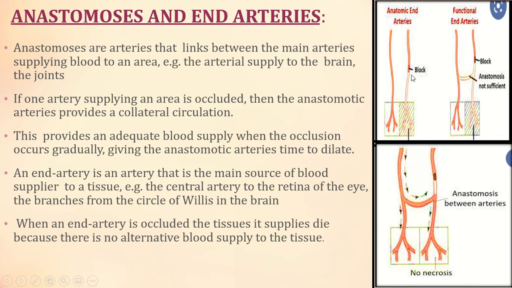Here you can see there is a block occurring and the tissue here is not getting adequate blood supply. So at that point of time, this artery, the anastomotic artery, helps. It provides an adequate blood supply when the occlusion occurs gradually, giving the anastomotic arteries time to dilate.